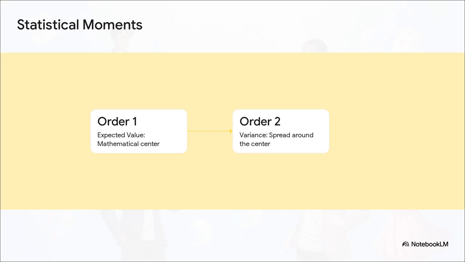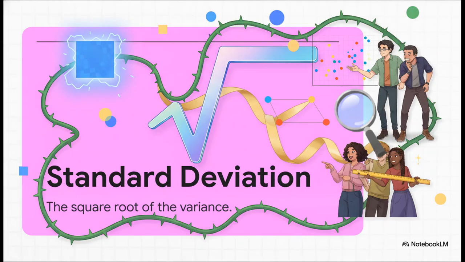The first order moment is the expected value. You can think of this as the absolute center of gravity for our probability. It's the statistical average. Then we have the central moment of the second order, which is the variance. If the expected value is the center, the variance tells you how wild and spread out our variable gets around that center. Here's the catch with variance, though.